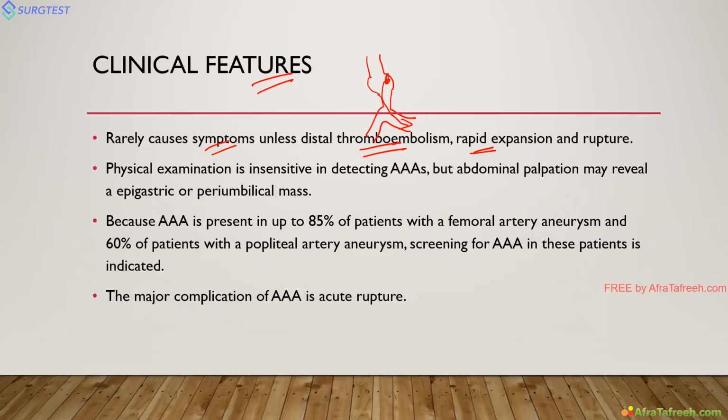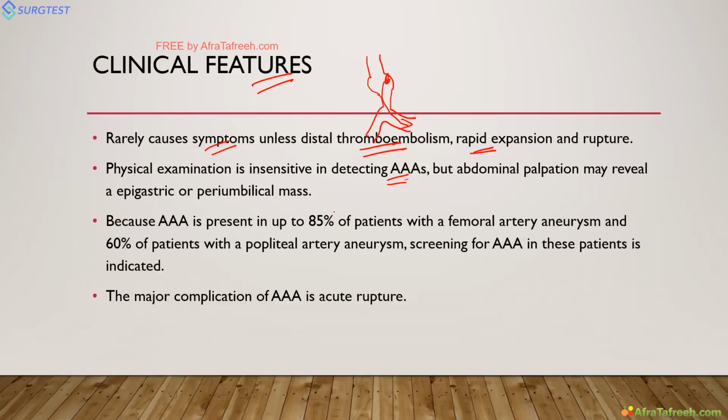So in any old age patient, we have to examine the abdomen and look for any palpable masses. Abdominal palpation may reveal an epigastric or periumbilical mass, and we have to see whether it is pulsatile. It is sometimes insensitive in obese patients, but it's better to examine the patient. Also, in an old age patient who smokes and has some non-specific complaint, it is better to do USG to look for abdominal aneurysm.